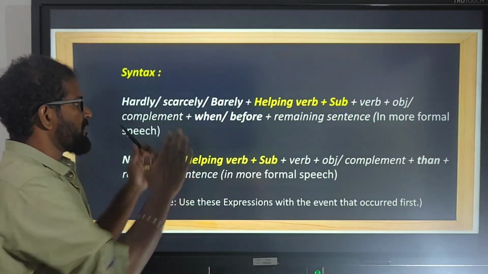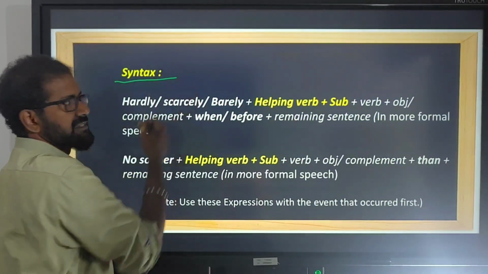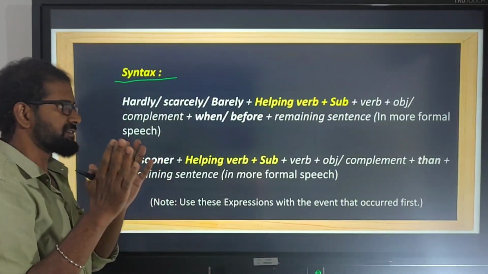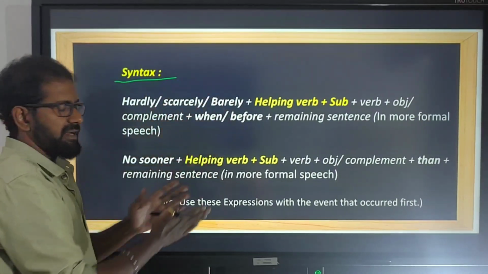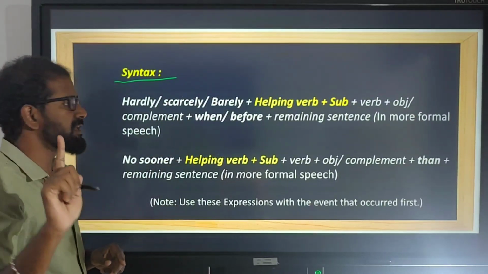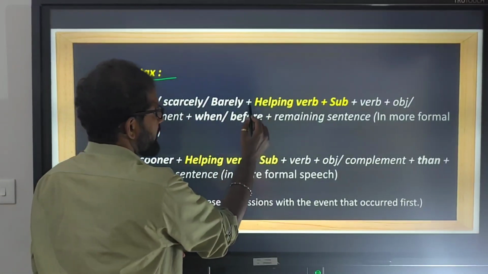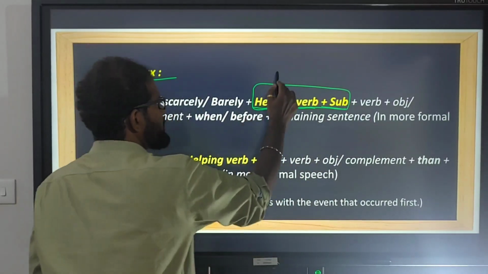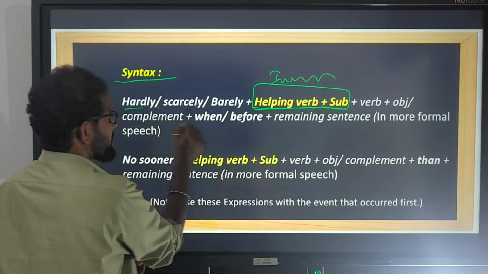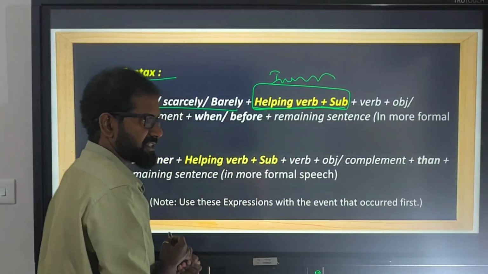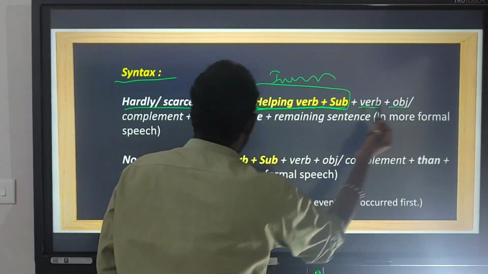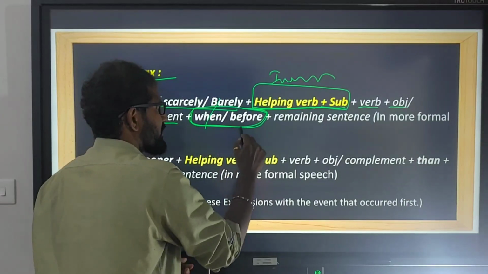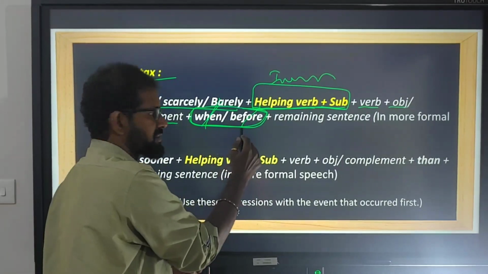Let us look at the form of the sentence, or what we call syntax. The grammatical structure of a sentence is called syntax. Let us see the syntax for hardly, scarcely, barely and no sooner. When it comes to hardly, barely, scarcely plus helping verb plus subject, we discussed earlier, this is called inversion. After these expressions, there is supposed to be inversion. Next verb, object or complement, when or before. You can use when or you can use before.